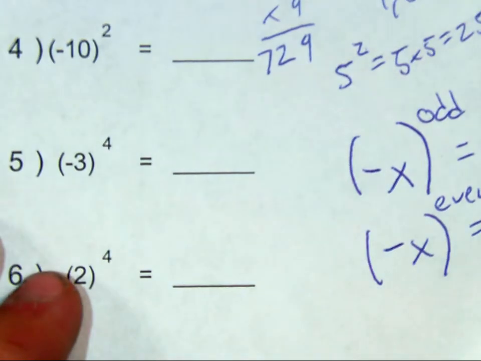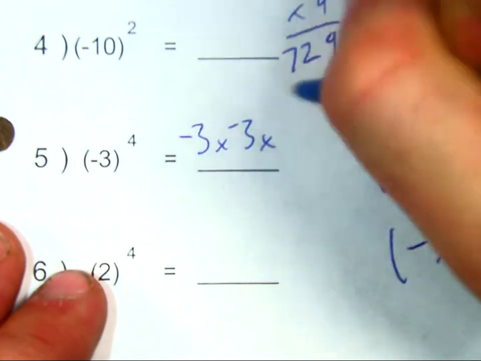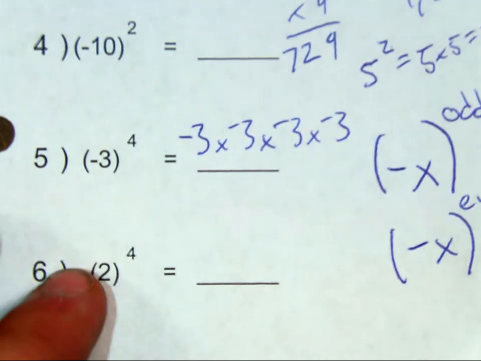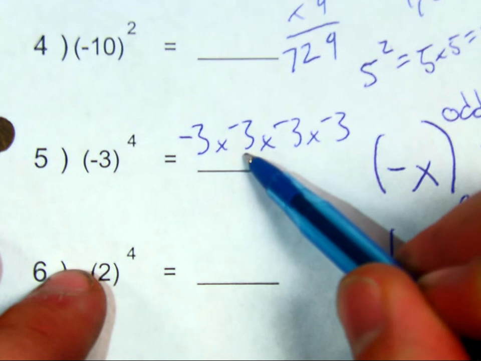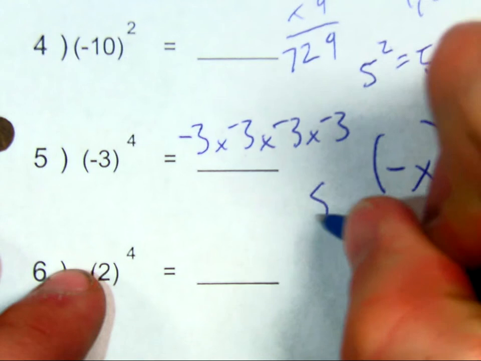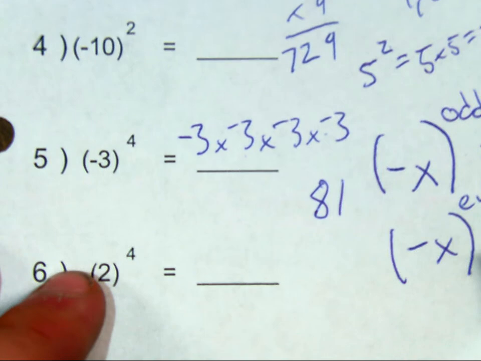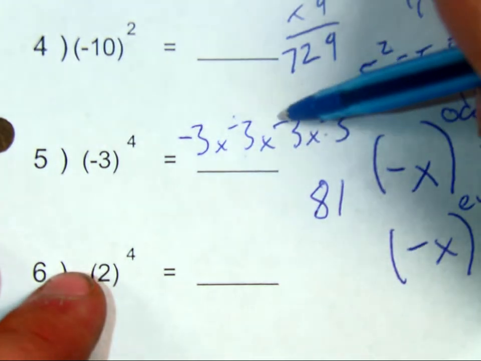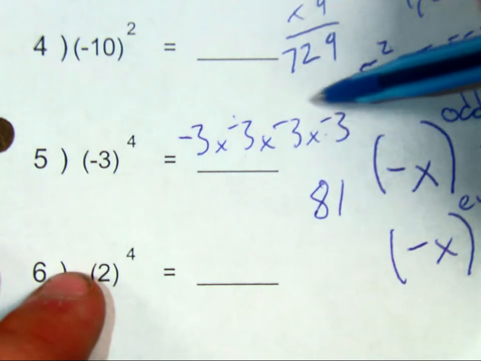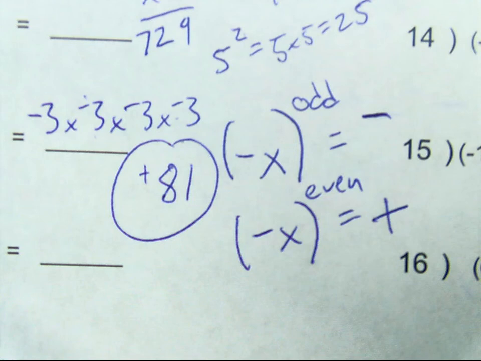So in this example, -3 to the fourth power, you'll have -3 times -3 times -3 times -3. Okay. 3 times 3 is 9. Times 3 again is 27. Times 3 again will be 81. Now, since I have 1, 2, 3, 4 negatives, and it's even, I know my result will be positive. Just to make sure, though, negative times negative is positive, times negative again is negative, times negative one more time will once again be positive. So that's how we evaluate exponents with negative integers. If you need any help, please let me know.